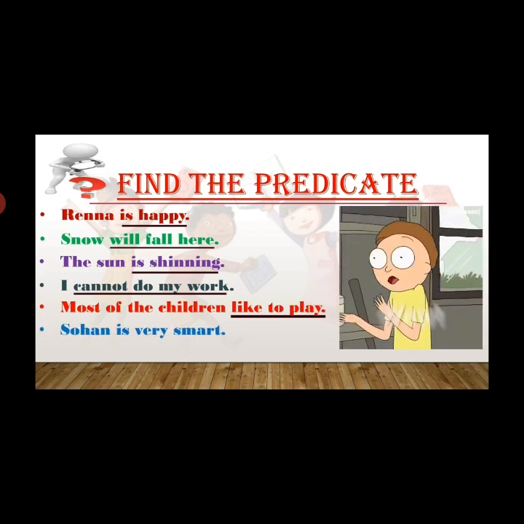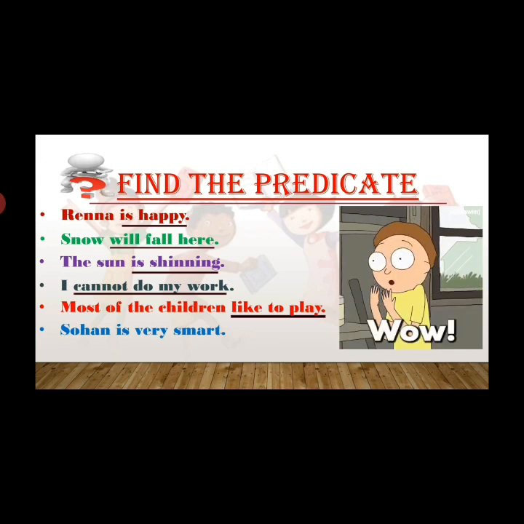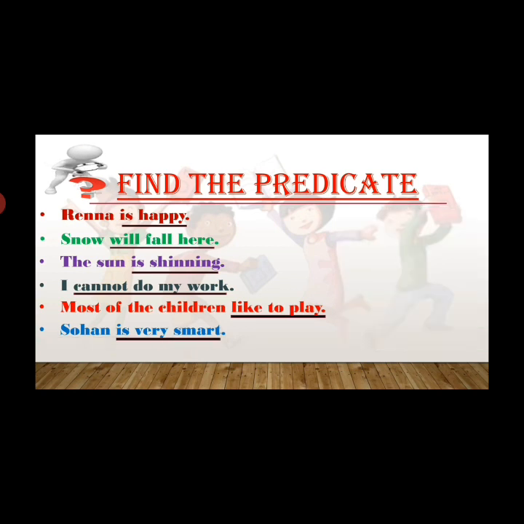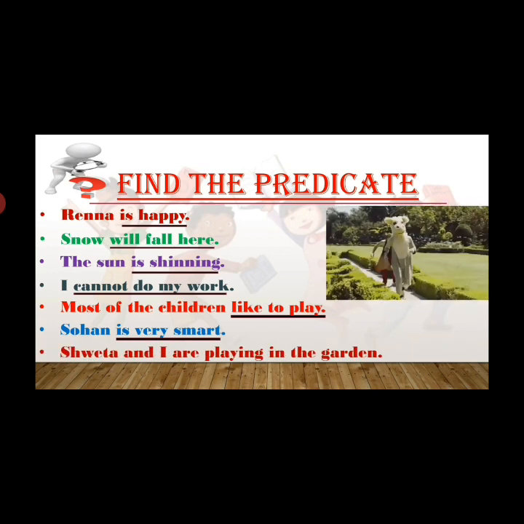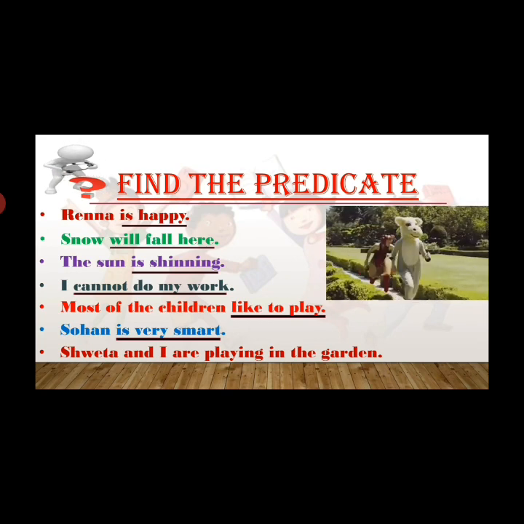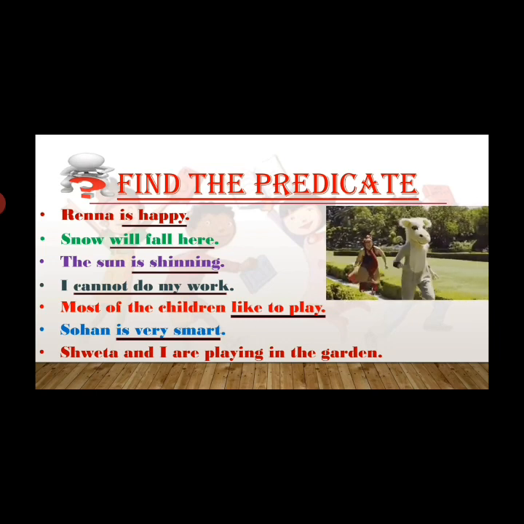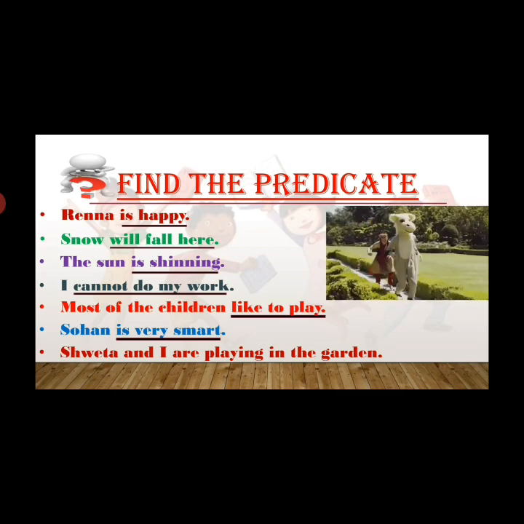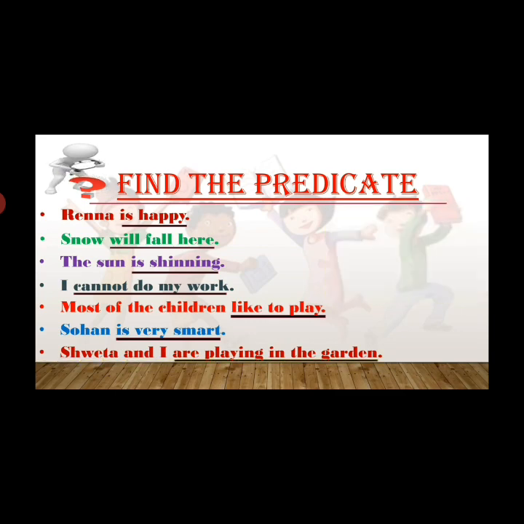This is very easy. Sohan is very smart. So just ask yourselves, Sohan what? Is very smart. So is very smart is the predicate here. Shweta and I are playing in the garden. So we are talking about Shweta and I. So ask your question here. Shweta and I what? Are playing in the garden. That means are playing in the garden is the predicate in this sentence. So I hope you all have understood how to find out the predicate of the given sentences.